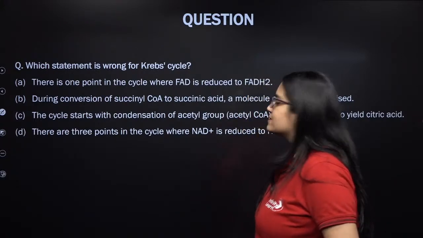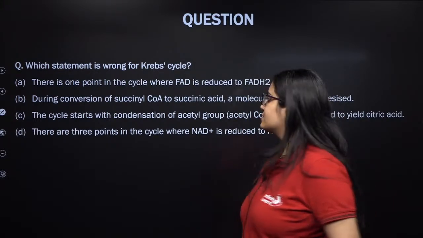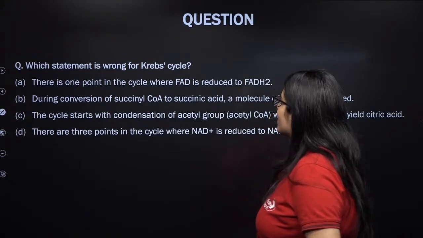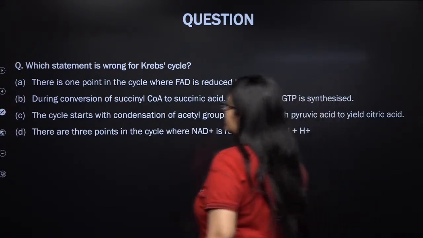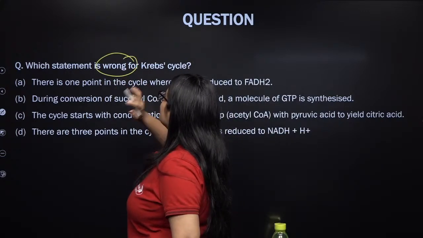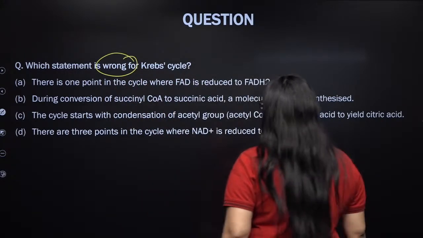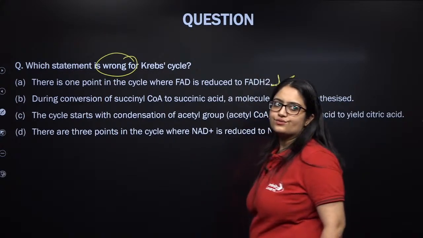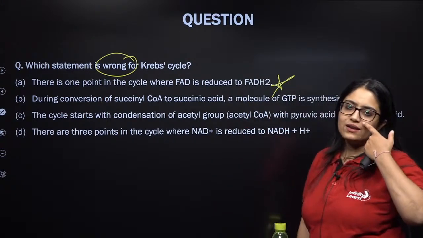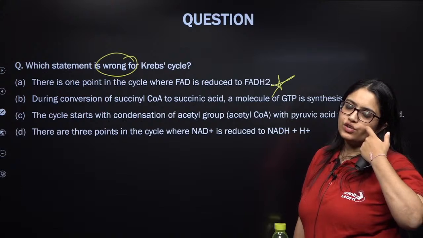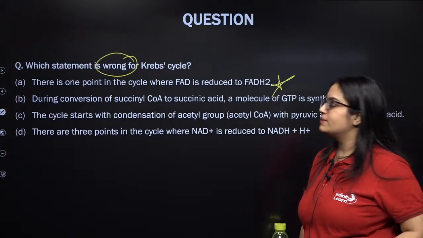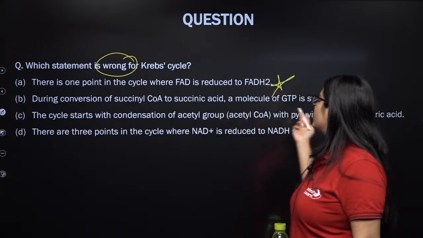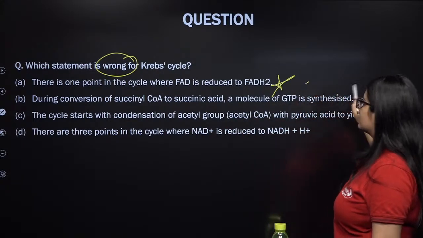So let me see this, everybody. There you have to point out the wrong statement. Remember, there is one point in the cycle where FAD is reduced to FADH2. That is actually right, my dear students. Only one FADH2 molecule is synthesized in one turn of the Krebs cycle. During the conversion of succinyl-CoA to succinic acid, a molecule of GTP is synthesized. This is also right.